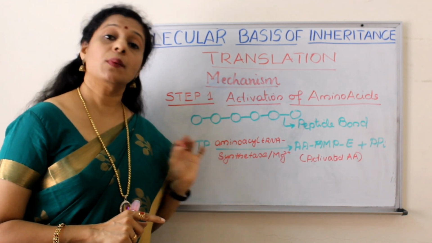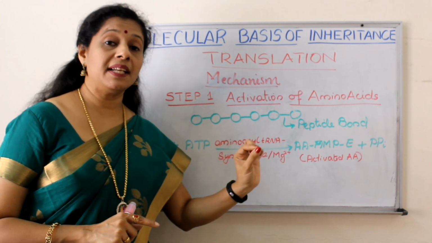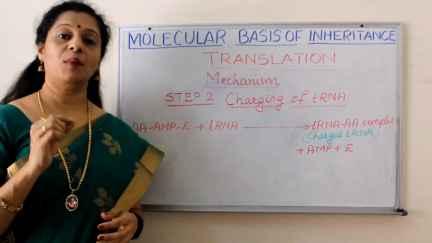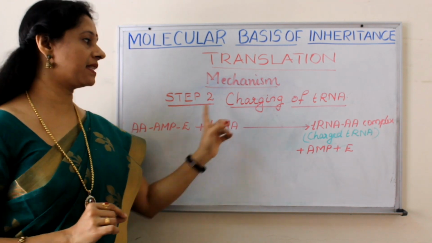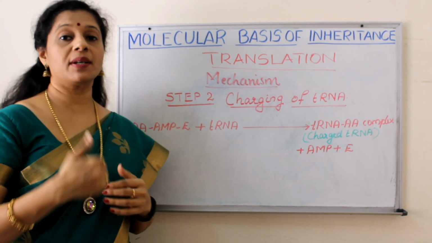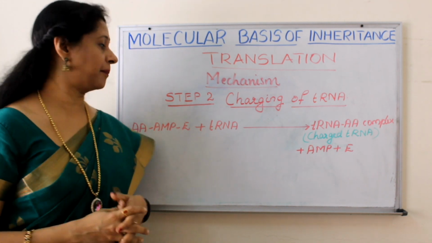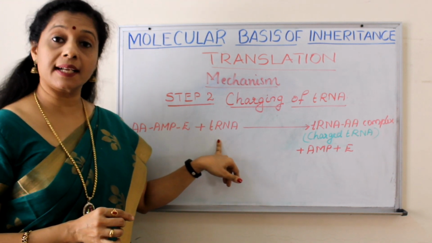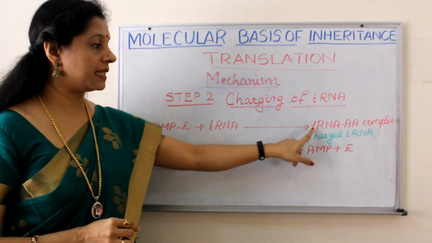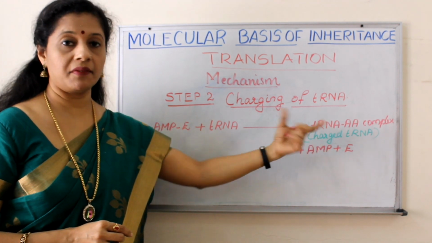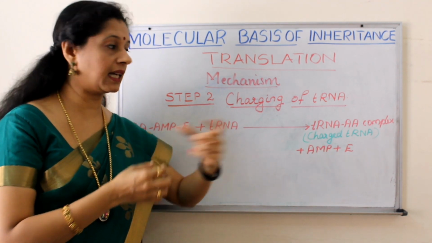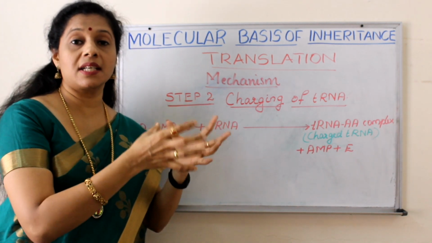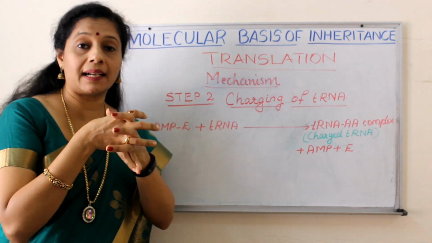And we know this enzyme is very specific. So if we need to charge 20 amino acids, 20 different types of this enzyme are also present in the cell. Once the amino acid is activated, the next step is charging of tRNA. That is, this amino acid has to now bind to the cognate tRNA. So the amino acid AMP enzyme complex formed is now binding with the corresponding tRNA to form the tRNA amino acid complex. That is, the amino acid will bind with the tRNA. That's called a charged tRNA because the energy is there in the amino acid.